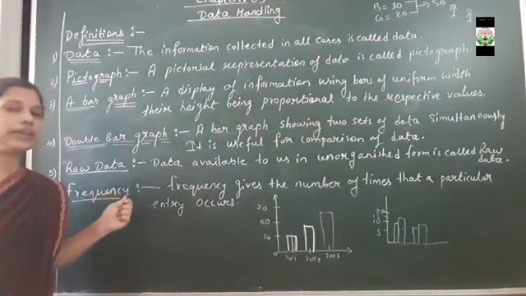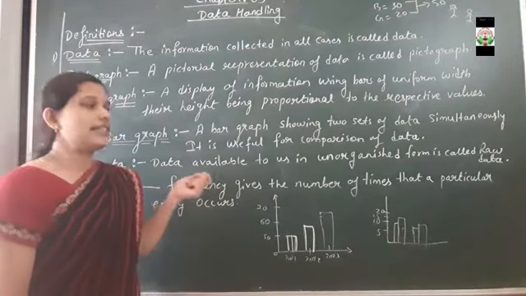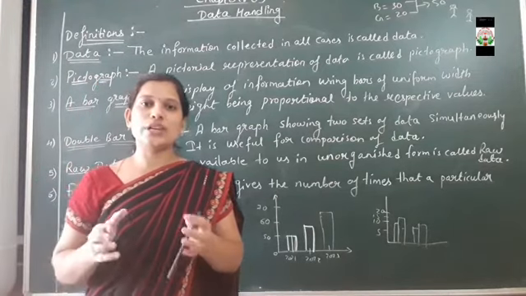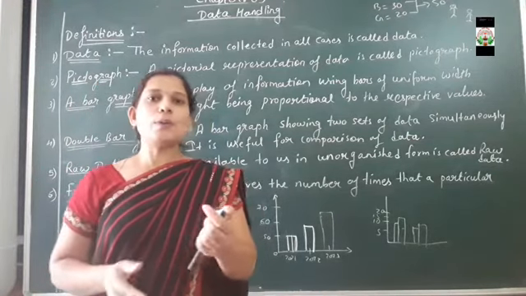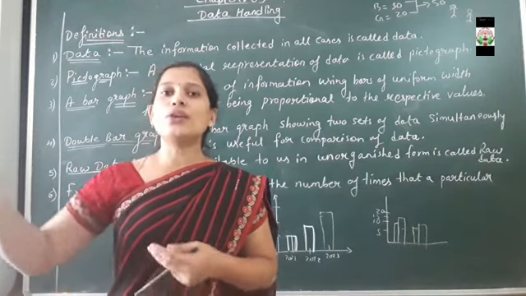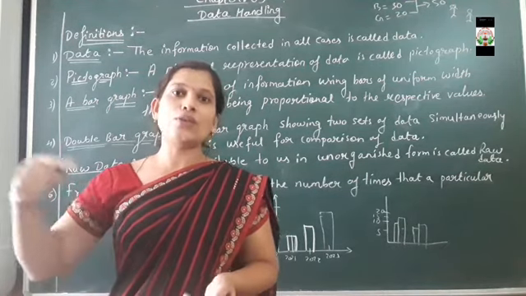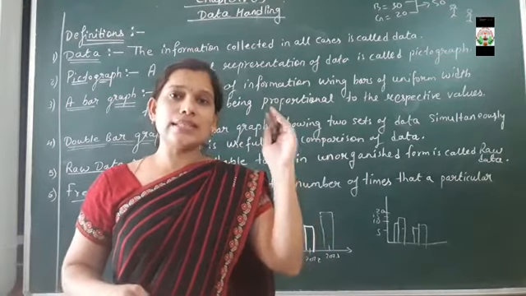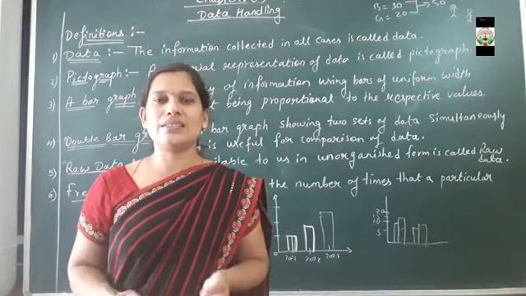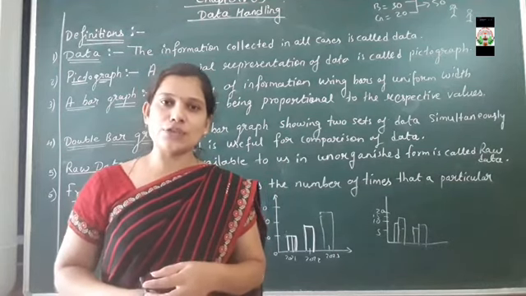Then what is raw data? When data is available in unorganized form. Suppose you people have roll numbers 1 to 10, and the teacher calls roll number 9 first, then roll number 8, then 6, then 2, then 3. So it is unorganized form, isn't it?